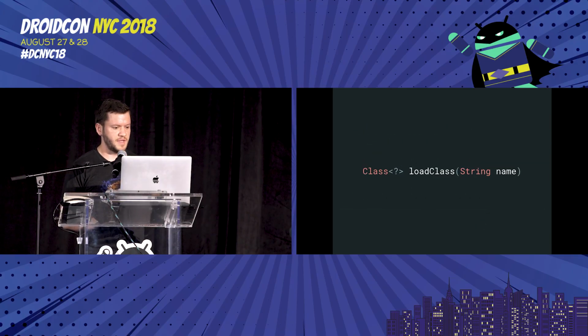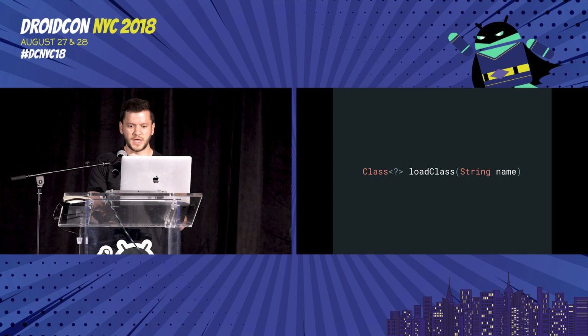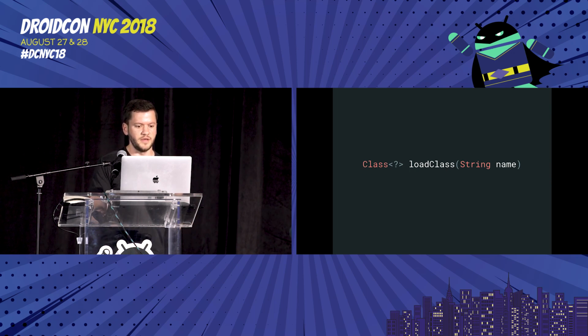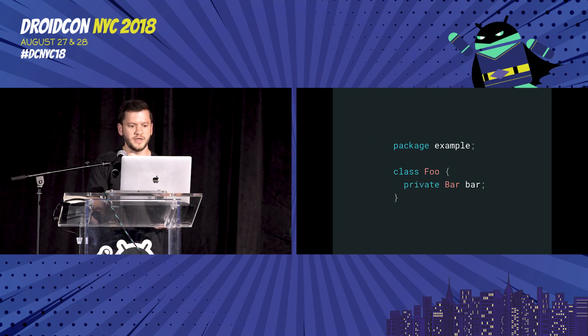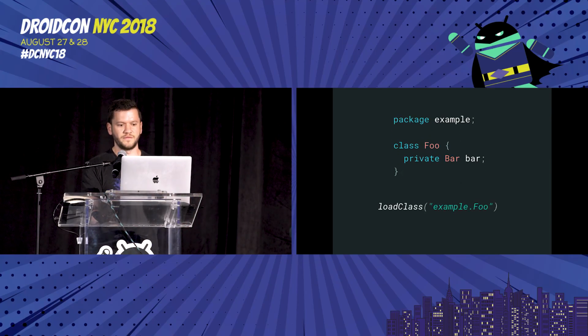So what happens at runtime? When a class loads, it comes through this loadClass method. And we're going to go through a little tiny example here to illustrate how that flow goes. So we've got this Foo class in here, and it has a process for this. You can't really see it in a stack trace, but if you have a class loader and you were to breakpoint it, you'd see these coming through, and this gets handled basically at the framework level for Java, or the VM level, I guess. And when we load Foo, it comes through looking something like this. You see this fully qualified name, example.Foo, and it's asking you to load that.